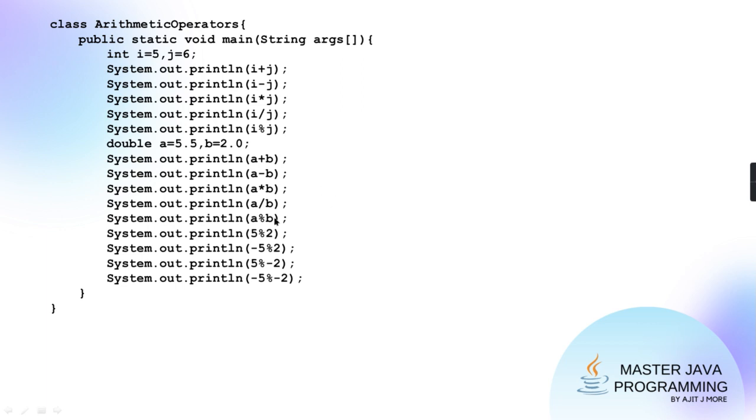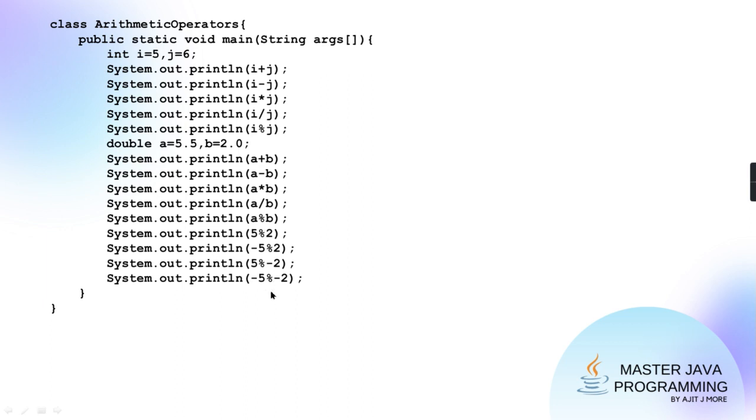A modulo B. Can you tell me, can we do modulus on this double value in Java? In Java? Yes. And will it give you that appropriate result? So will it give a result as 1.5? 5.5 modulo 2, remainder is 1.5.